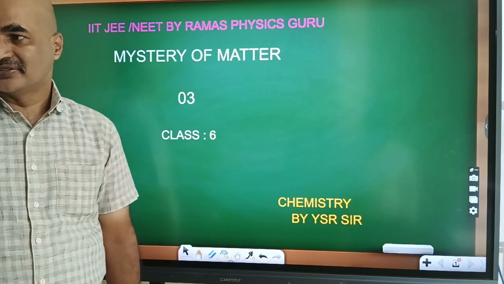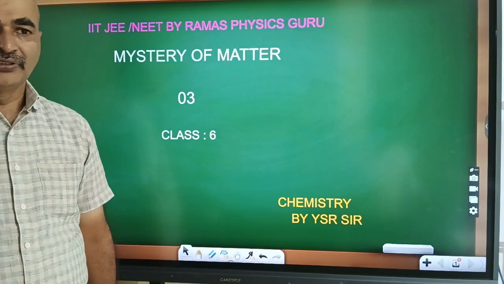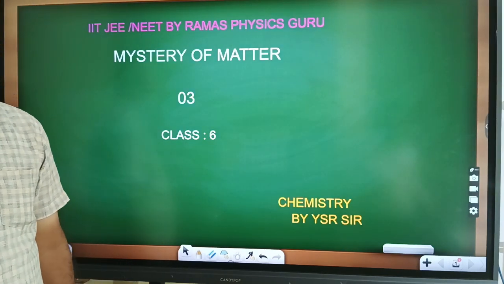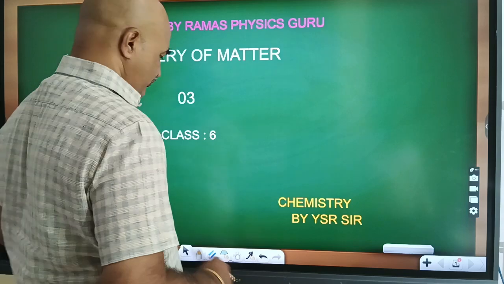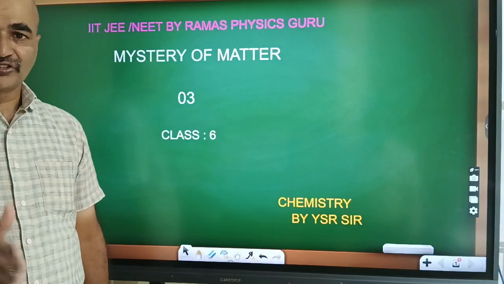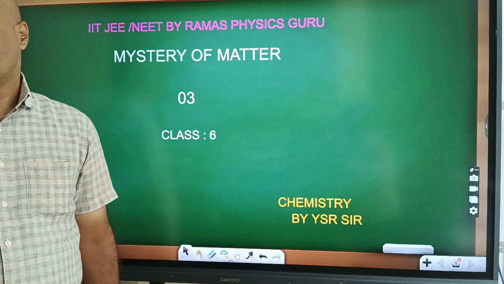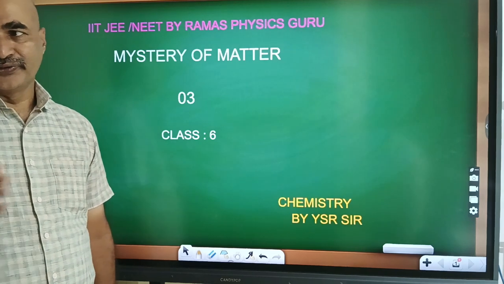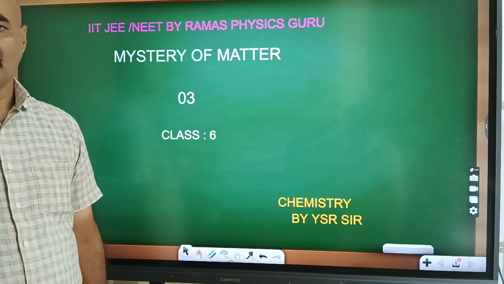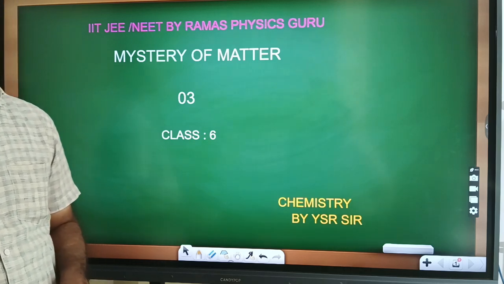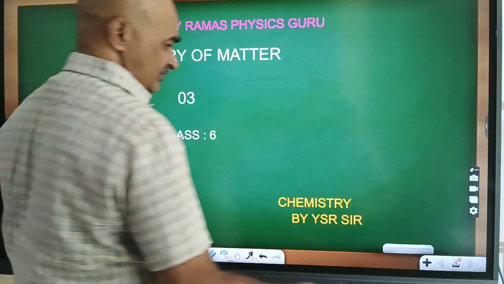In the last class, we discussed freezing point. Now, interconversion of state from one state to another state. How can you carry out interconversion of state from one state to another state? Today, we will discuss